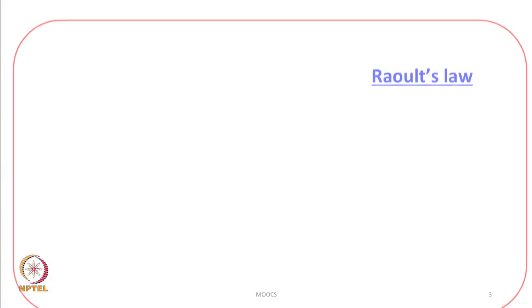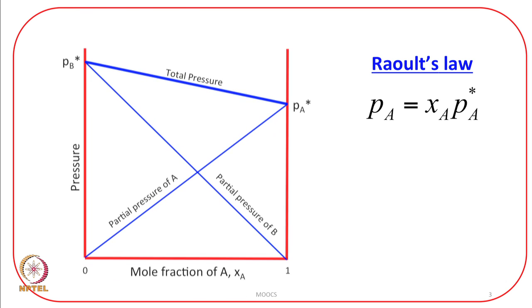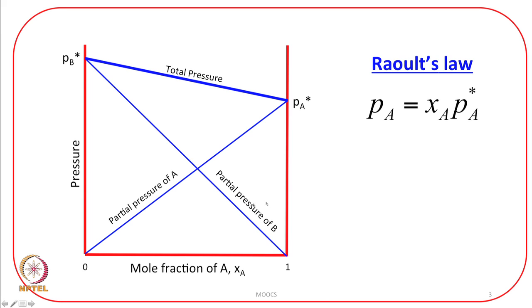So, that was the basis of Raoult's law. This is what I was trying to explain: he observed that for closely related liquids, if you plot P A against X A, the slope is equal to P A star. P A star is the vapor pressure of pure liquid A. And this is the variation.